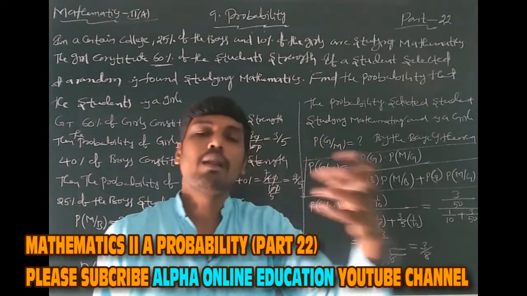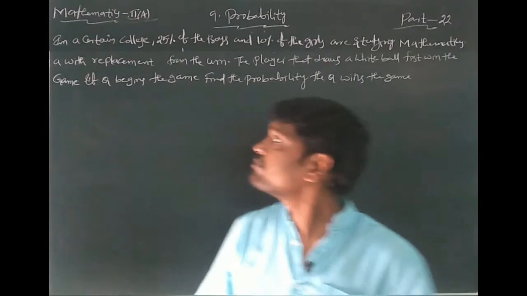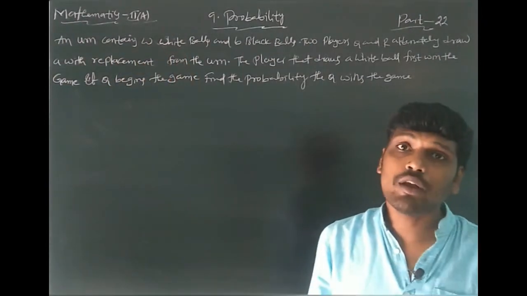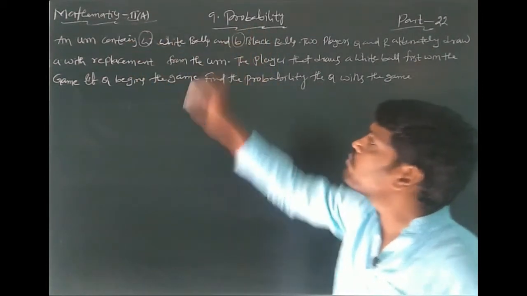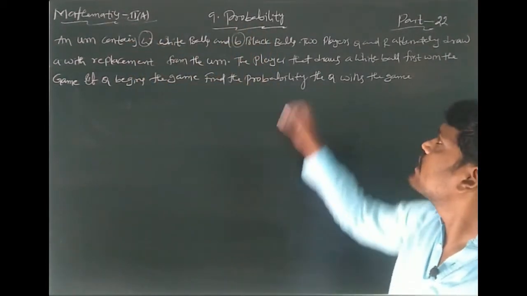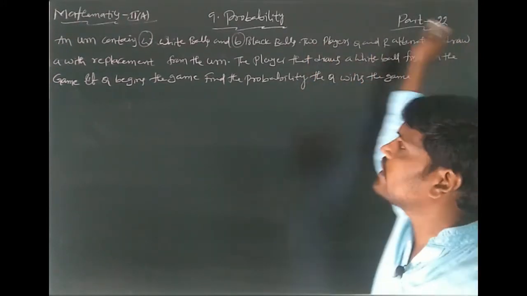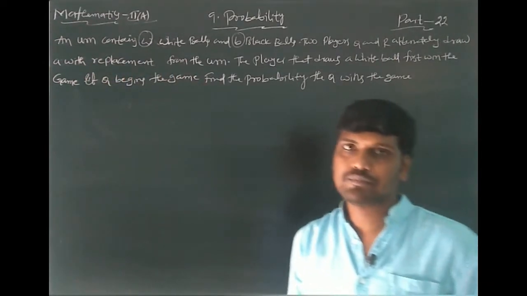This is one more model using Bayes theorem. The next problem is: an urn contains W white balls and B black balls. Two players, Q and R, alternately draw a ball with replacement from the urn.